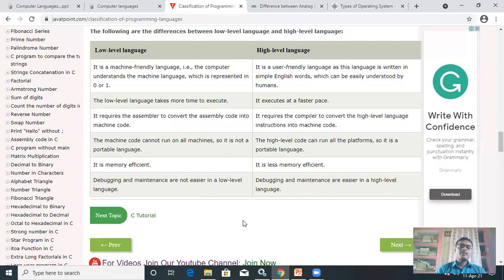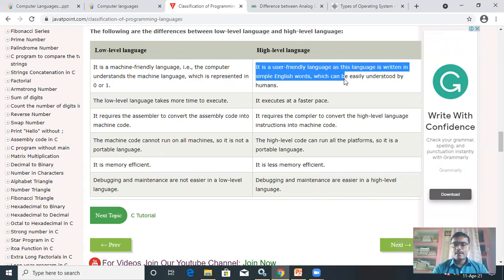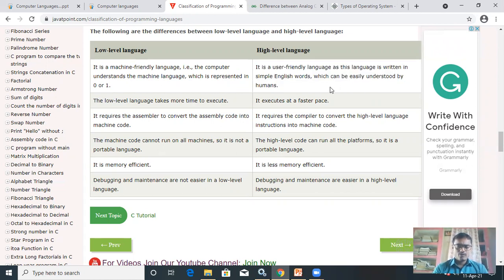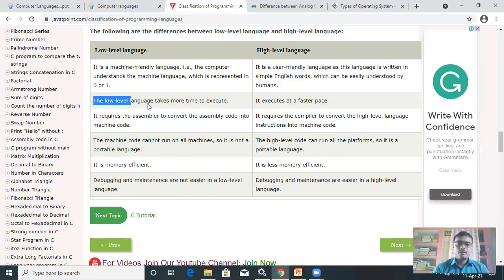Now you can see the difference between low level language and high level language. Low level language is a machine friendly language, that the computer understands. The machine language is represented in the form of 0 or 1. High level language is a user friendly language, as it is written in simple English words which can easily be understood by humans. When humans have written the instruction in high level language, this instruction will be converted into machine language with the help of a compiler or interpreter. Now, second difference, the low level language takes more time to execute.